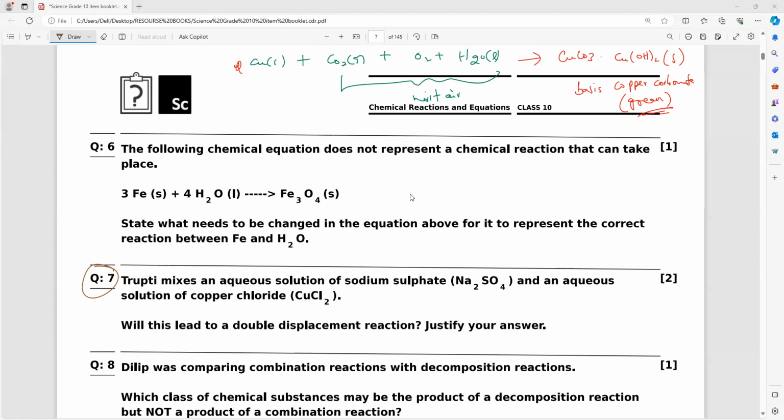The following chemical equation does not represent a chemical reaction that can take place: Fe plus 4H2O gives you Fe3O4. State what needs to be changed in the equation above for it to represent the correct reaction between Fe and H2O. Remember that equation and tell me. Later we'll discuss the iron and water reaction.